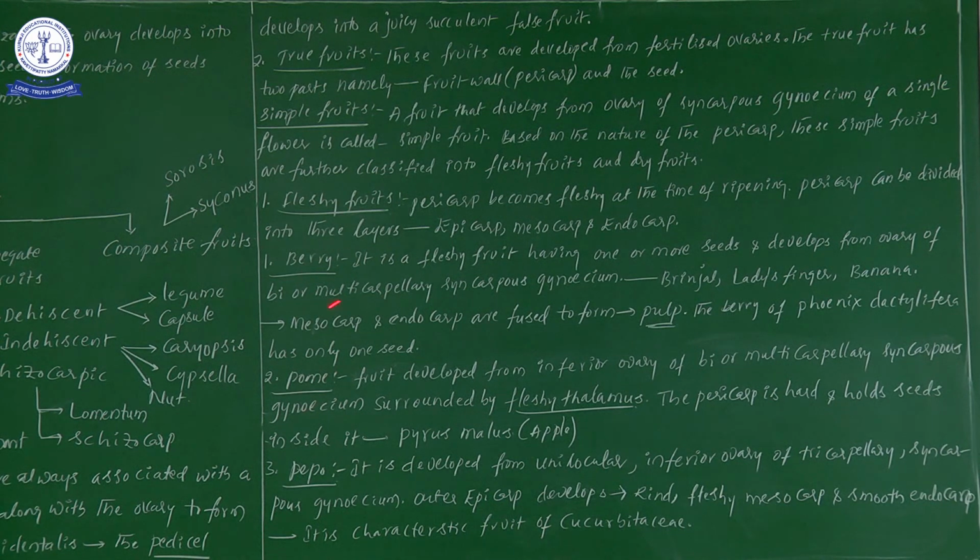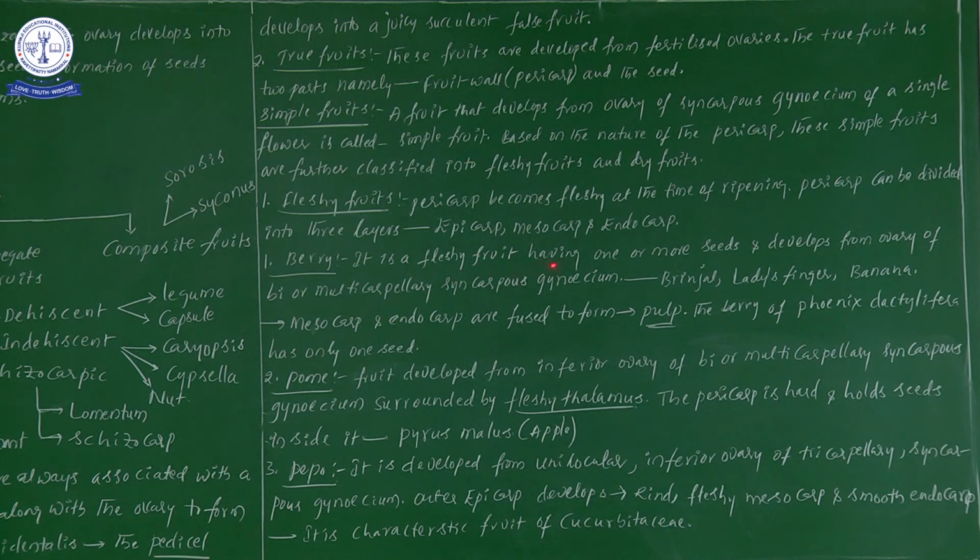Berry is a fleshy fruit, it comes under fleshy only. While writing berry, pome, pepo, hesperidium, drupe in examinations, you can write that berry is a fleshy fruit, pome is a fleshy fruit, likewise. But what is the point here?